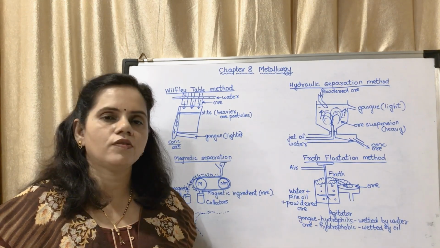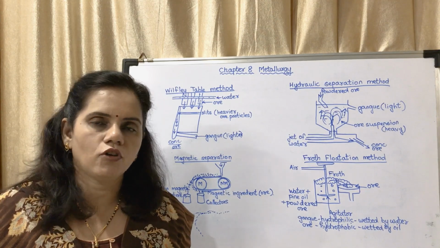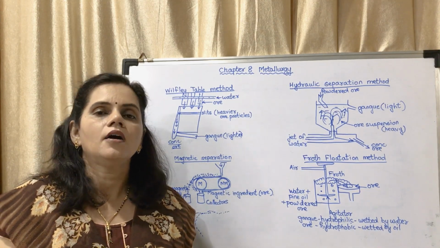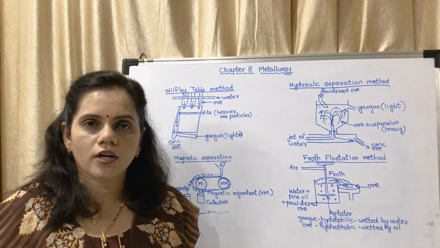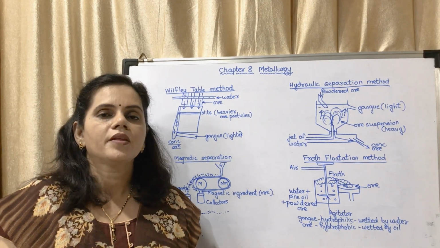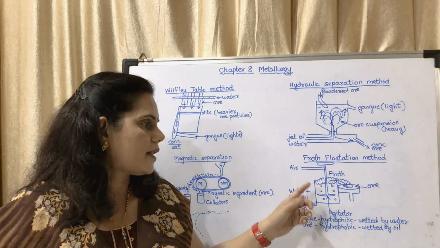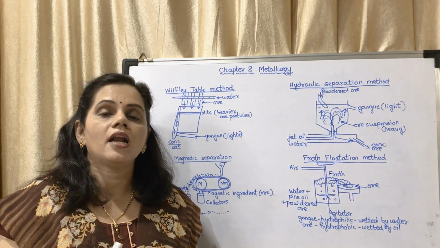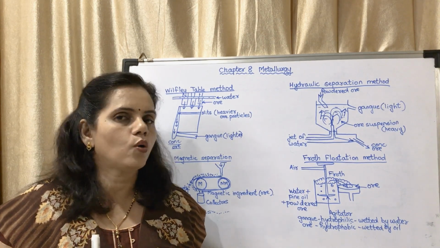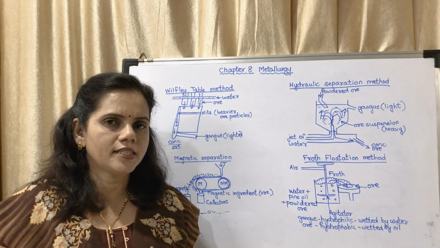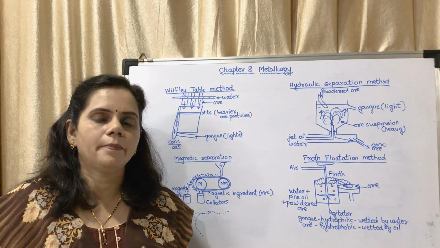The gangue is hydrophilic and it will remain wetted by water and it will remain in the tank, but the ore is hydrophobic. It will get wetted by oil. It will form a froth, and that froth is removed. Along with that froth, you are getting the desired ore. Okay, so this is about the different methods.